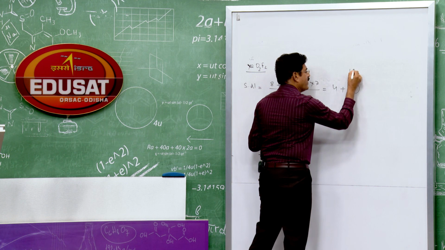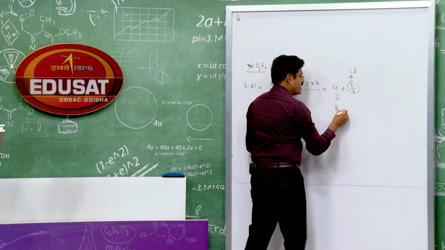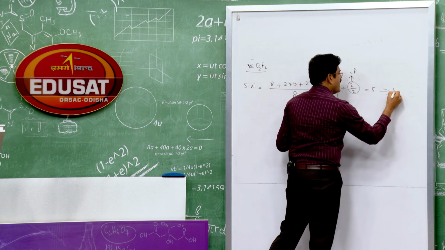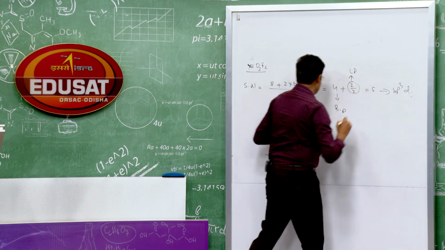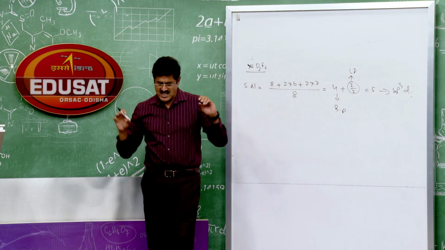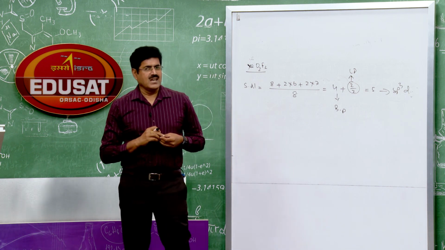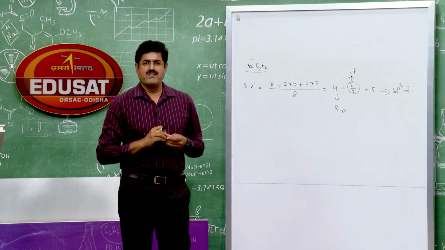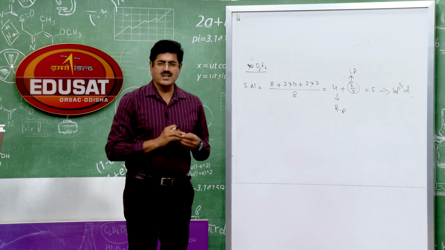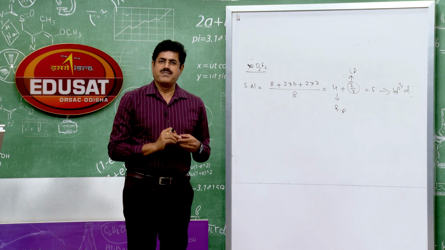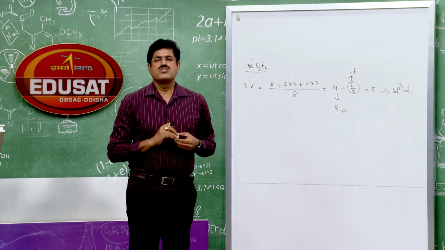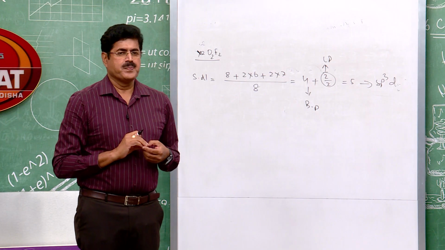So this is lone pair, this is bond pair, all total 5. Hybridization is sp3d. When hybridization is sp3d, what is the geometry? If it is sp3d, geometry is trigonal bipyramidal.